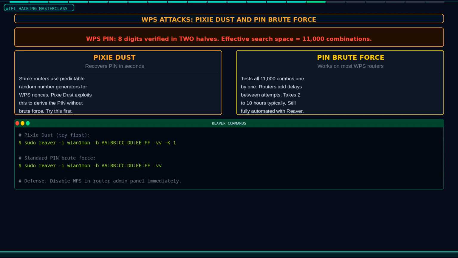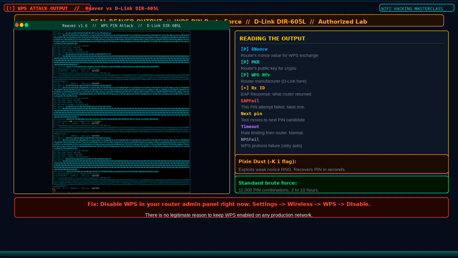The defense is simple: disable WPS on your router entirely. Go into your router admin panel and turn it off. There is no legitimate reason to keep it enabled on a production network. This is a real Reaver WPS attack running against a D-Link 605L router.